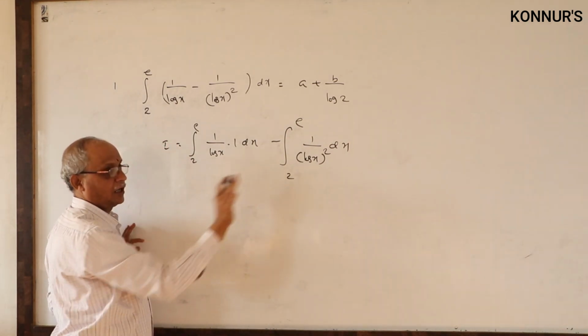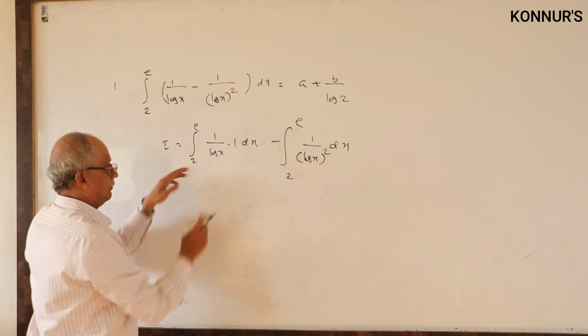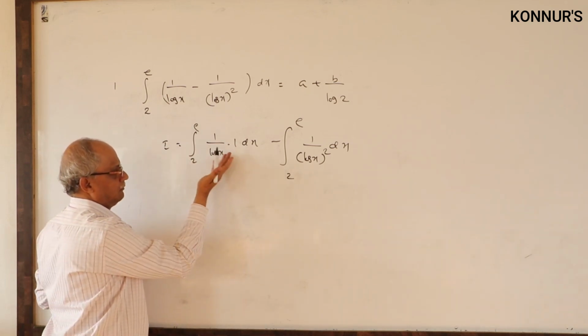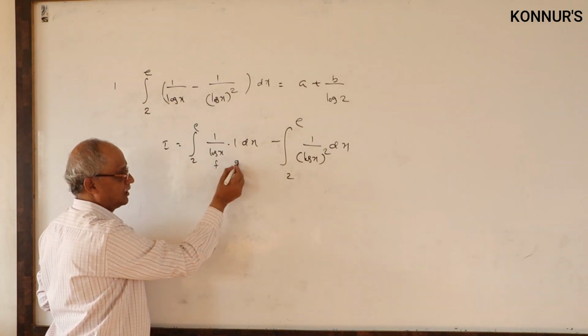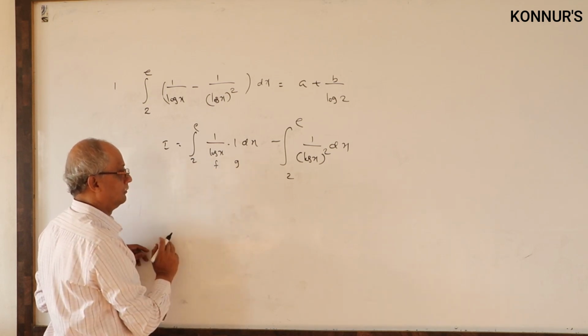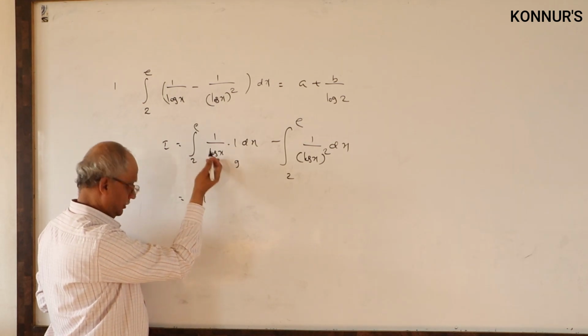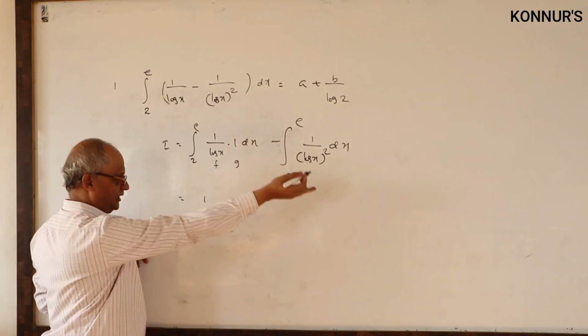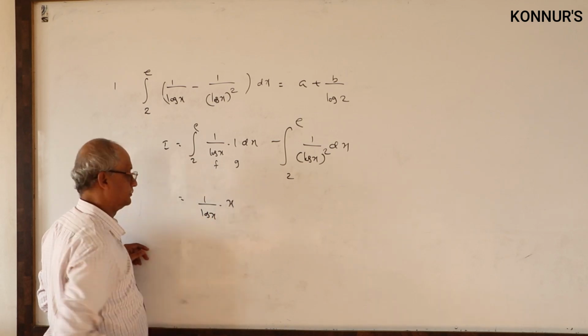Continue. You will get the answer. One method: as usual, by parts. When you write the logarithmic combination as 1, this must be the first function and this is the second function only, f(x) into integral of g. Anyway, I wrote it here. Second method also I will give you. 1 by log x into integral 1.